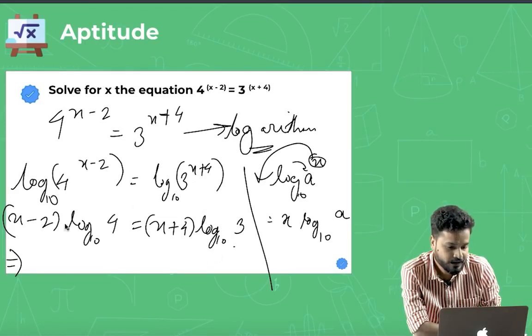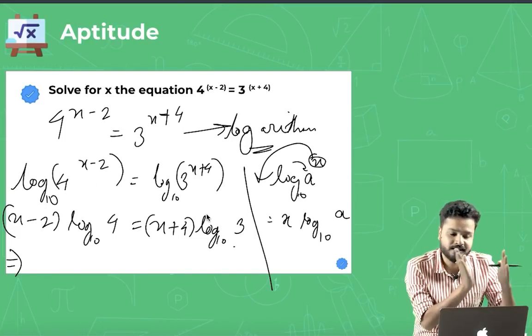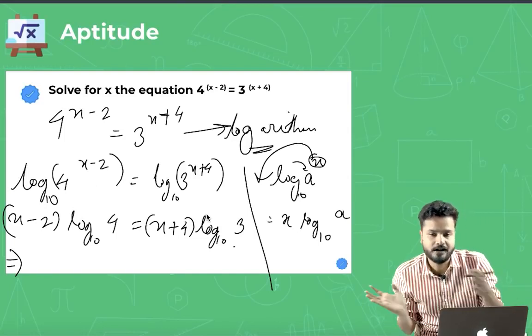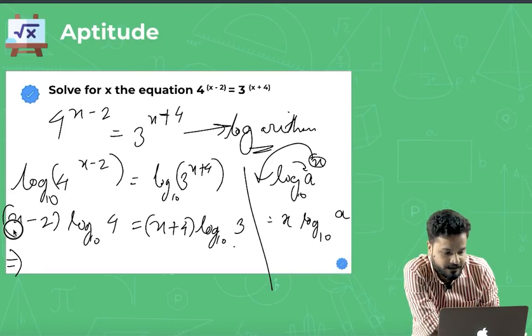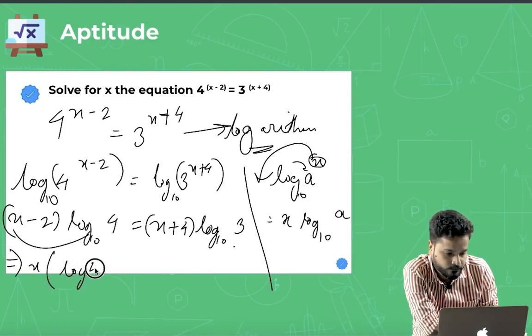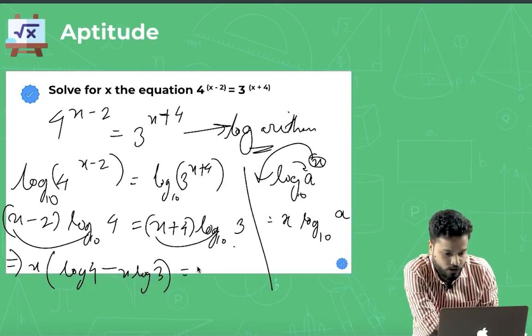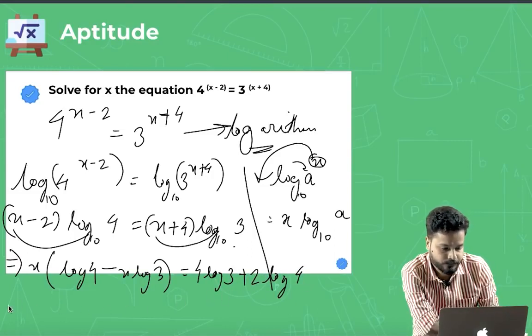What I'm doing here is shifting the terms which have x to the left hand side and terms which are constant to the right hand side. So x log 4 minus x log 3 should be equal to 4 log 3 plus 2 log 4.